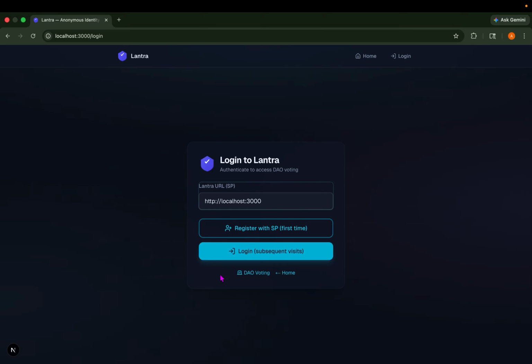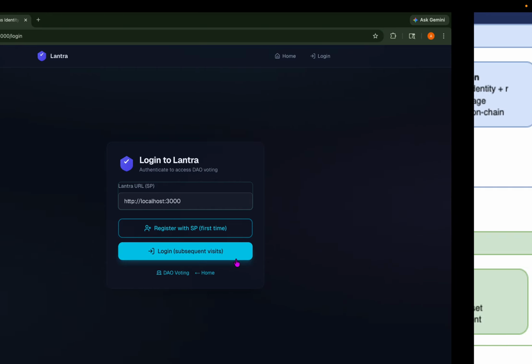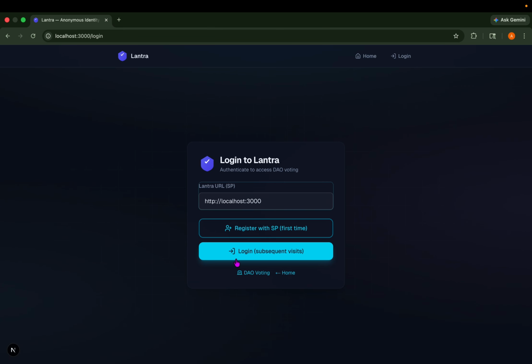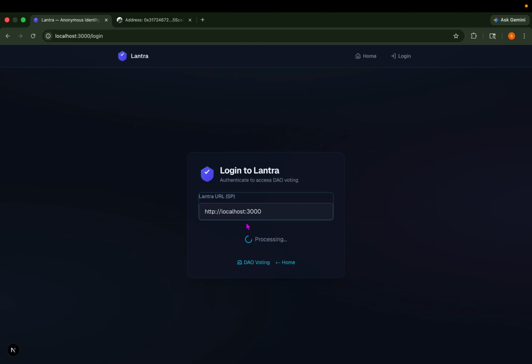For subsequent login visits, the user does not need to regenerate a full proof every time. Instead, Lantra requests a challenge from the backend, and the user signs it using a derived child credential tied to the specific service. In other words, I can prove I am the same valid user for this app without revealing my master identity. So I'll register with SP now.